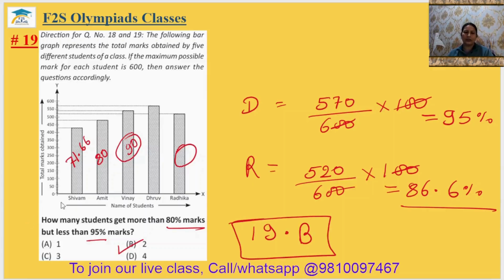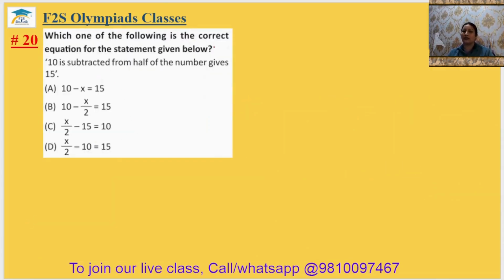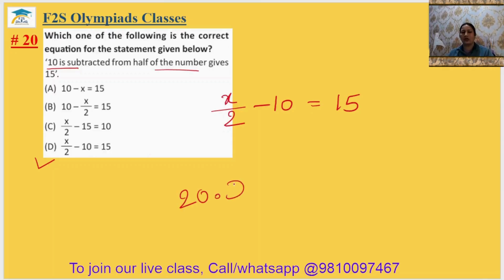Question number 20. Which one of the following is the correct equation for the statement given below? 10 is subtracted from half of the number gives 15. So half of the number, it means x by 2, and from it this 10 is subtracted, minus 10, it is giving 15. So where is this? It is in the option number D. The 20th answer will be option D. Okay, all the 20 questions we have done.